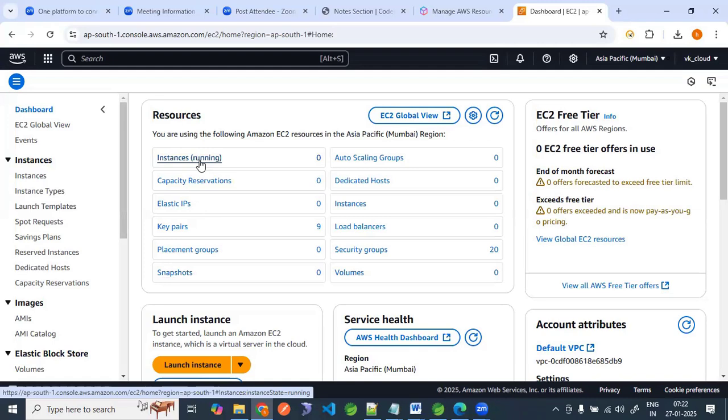To work on Linux commands, you require a Linux operating system. But we don't have one on our machine. Most of us have an operating system like Windows. So how can we practice? We require Linux. That's the reason I'm using the AWS EC2 service, where I can create one Linux server, connect to that Linux server, and practice.